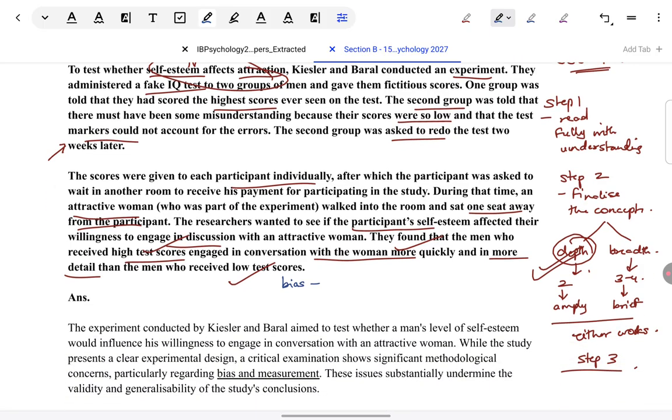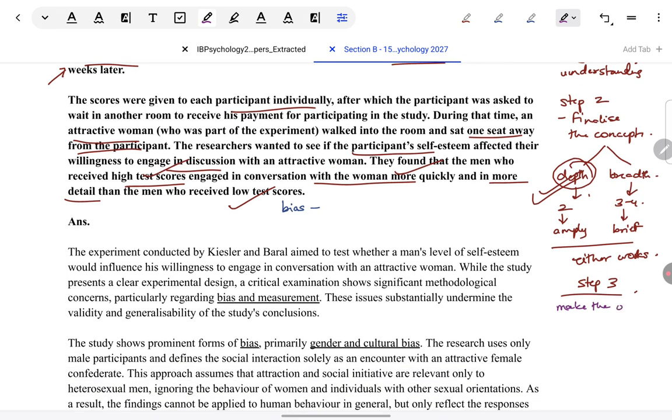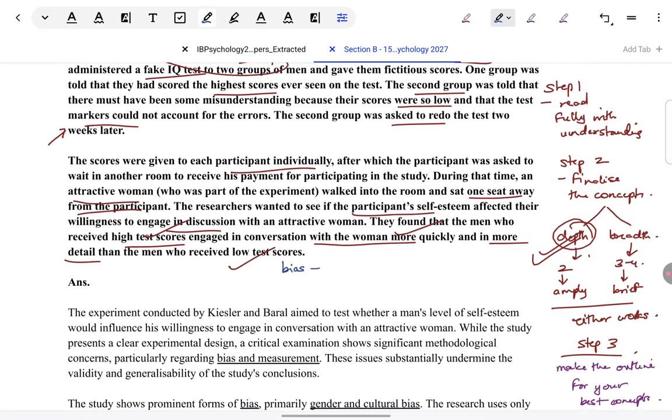Again, it's going to take some time for me to do step 3 because I'm going through all the concepts. You can do it really quickly because you're going to take only 2 concepts. I'm going to show all 4. Now, how to make the outline? Whichever concepts you are taking, like if you're taking bias like I'm taking right now, issue is the question, right?